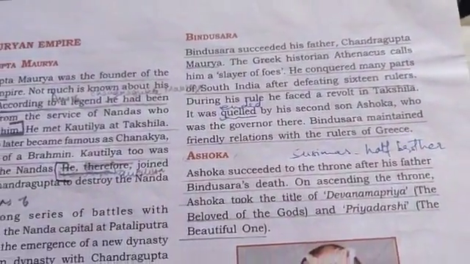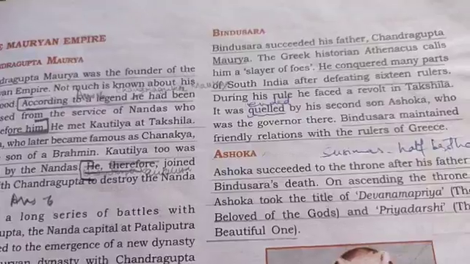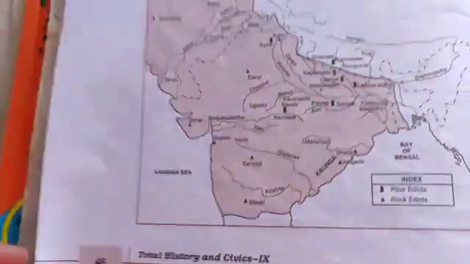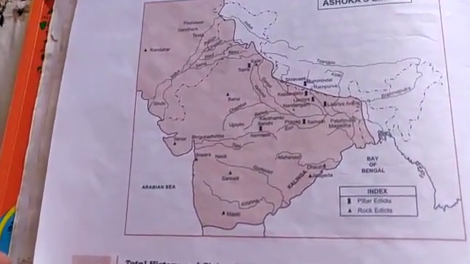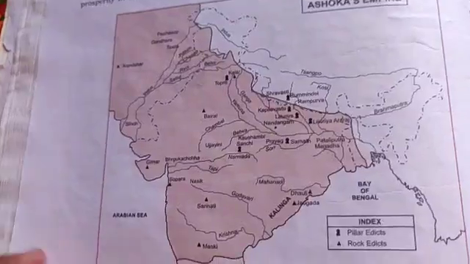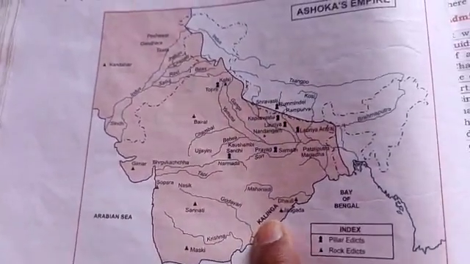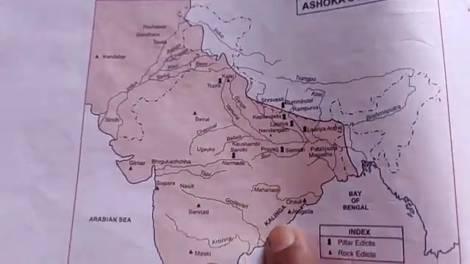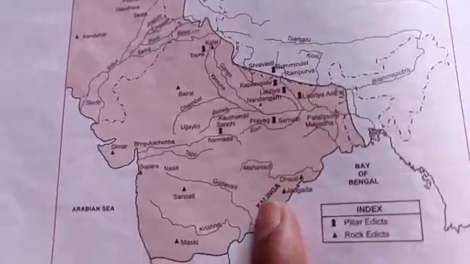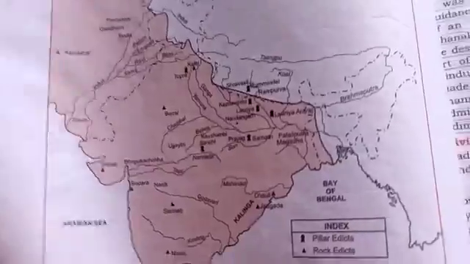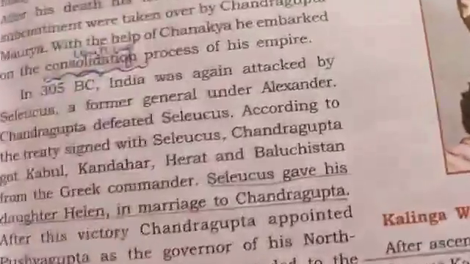Now, they did not have to fear anybody else, because, come to this map on page number 46, most of the Indian territories were already under their rule. It was only Kalinga, which you see over here, which they were not able to defeat during the times of Bindu, though they had been trying again and again. But it was Ashok, his second son, who succeeded in conquering Kalinga.